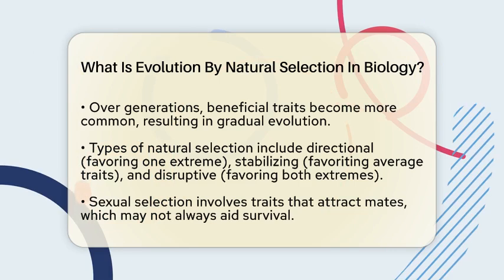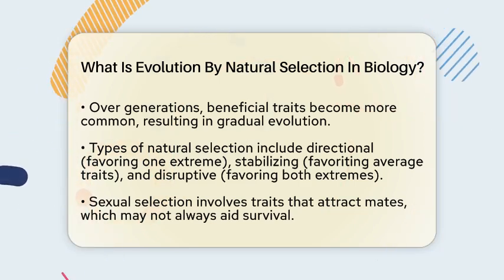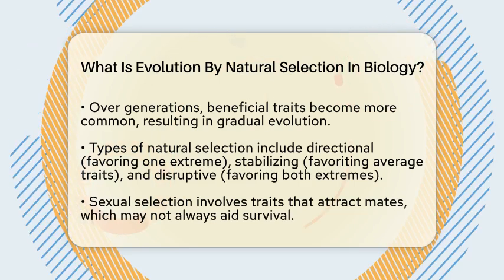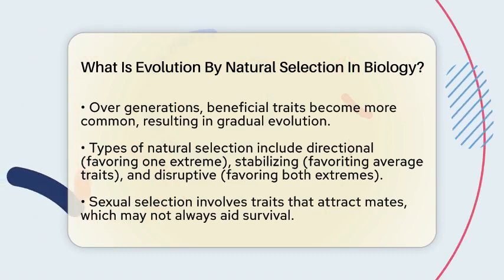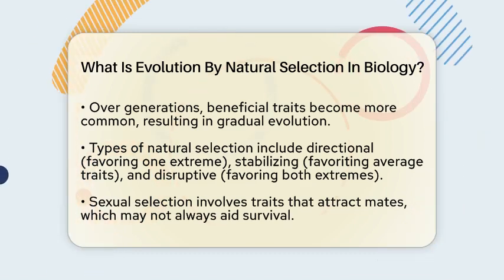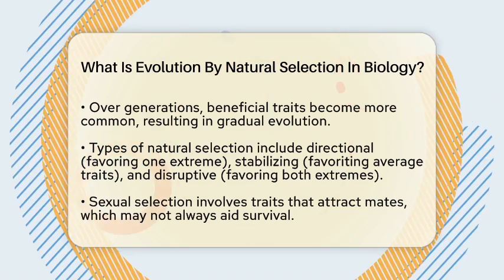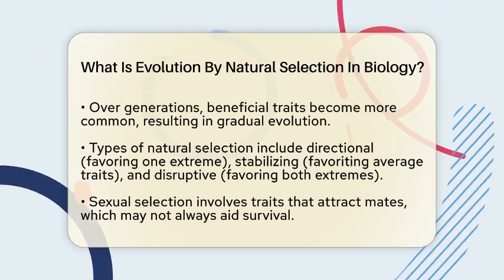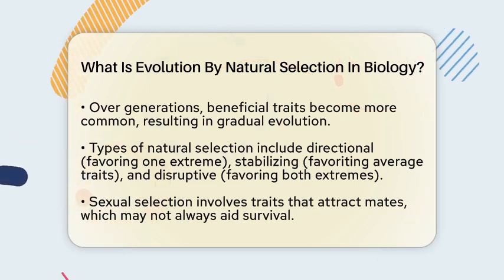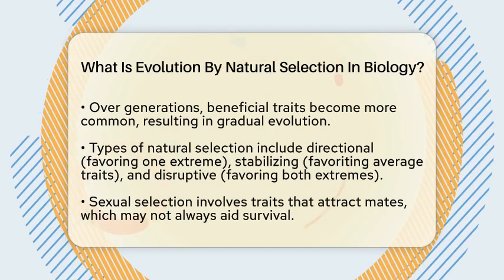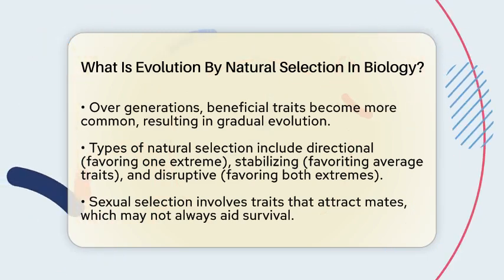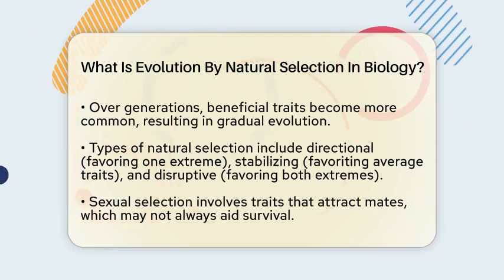There are different types of natural selection. Directional selection pushes the population toward one extreme trait, like longer necks in giraffes. Stabilizing selection favors average traits, reducing variation. Disruptive selection favors both extremes, which can sometimes lead to new species.